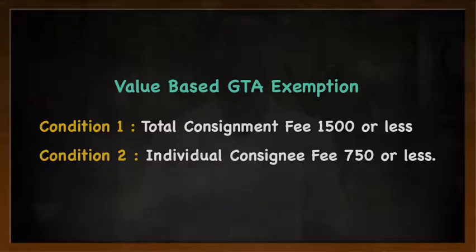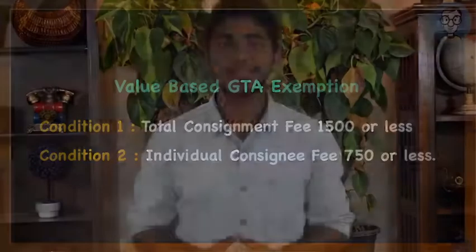Then they said the second point. If the individual consignment fees, that is consignment fees for an individual consignee, is less than 750, there is no GST on that. Now I know there are certain doubts left, there are certain confusions left. Let us take examples to understand this in a better way.